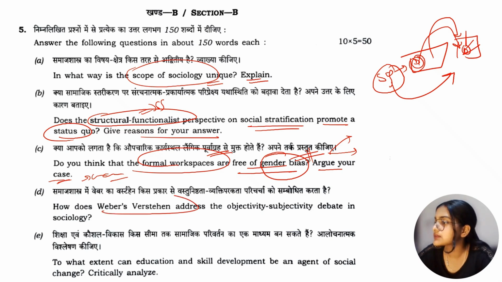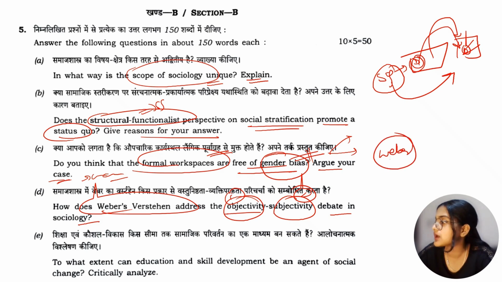D part says how does Weber's Verstehen address the objectivity, पहला point. Second, subjectivity debate in sociology. So again, next thinker that we have is Weber. So we have Robert Merton, then we had Karl Marx, and third thinker that we have is Weber.